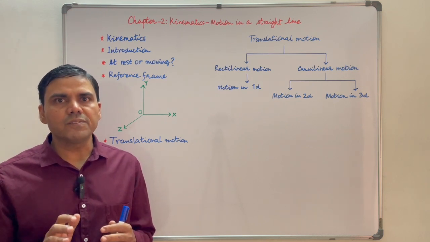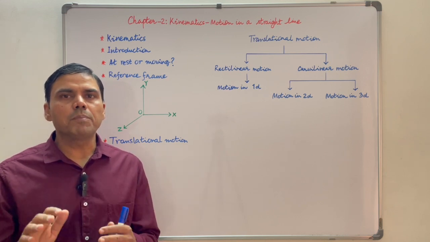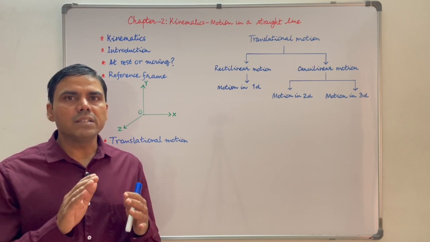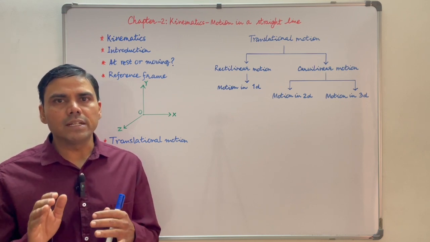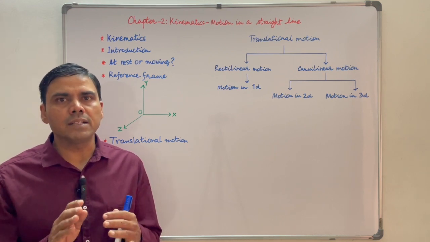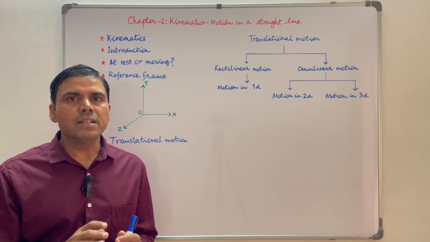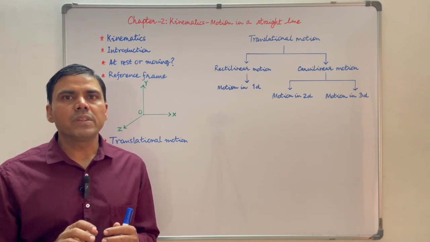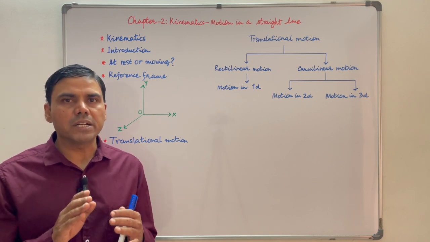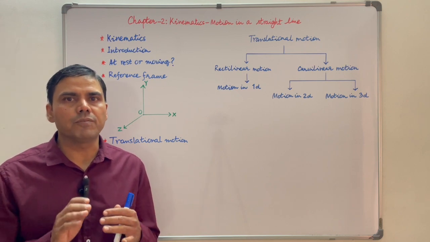To understand the reference frame, let us see this example. Suppose a train is moving next to a platform. A person who is sitting inside the train will see its ceiling fan at rest. On the other hand, the person who is standing at the platform will see the ceiling fan as well as the other person moving. So we cannot say that the ceiling fan is at rest or in motion. The precise statement will be: the ceiling fan is at rest with respect to the train and the ceiling fan is moving with respect to the ground or platform.